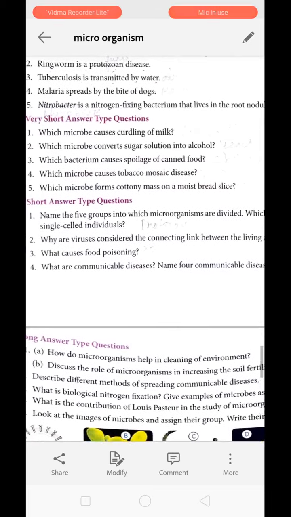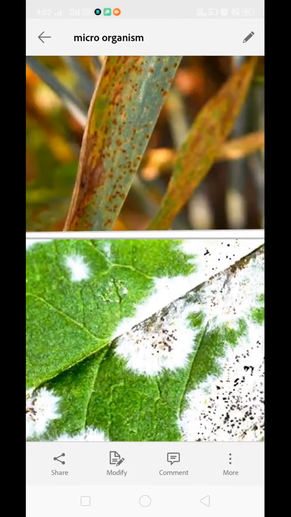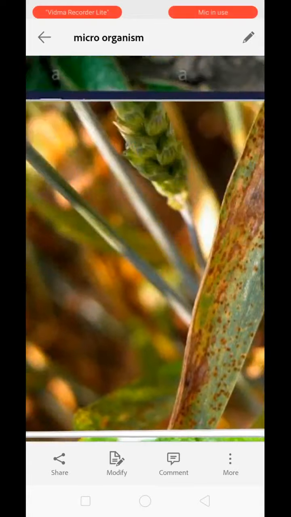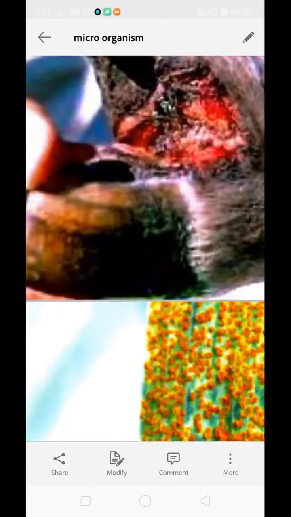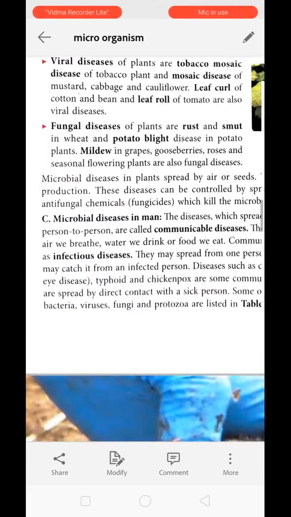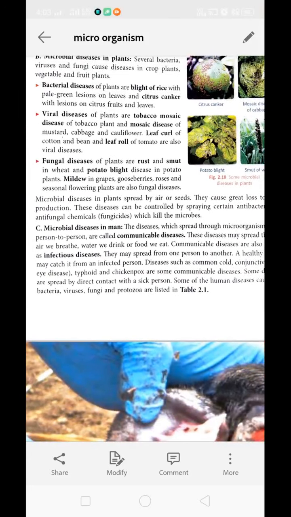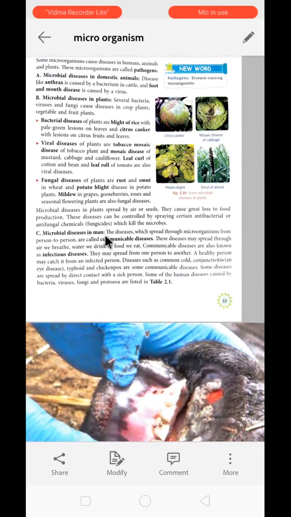Now question number 4, what are communicable diseases? Name 4 communicable diseases. For that you have to move to the communicable disease portion. See, the answer is given on page number 33. The diseases which spread through microorganisms from person to person are called communicable diseases. Some examples are common cold, conjunctivitis, typhoid, chickenpox, etc.